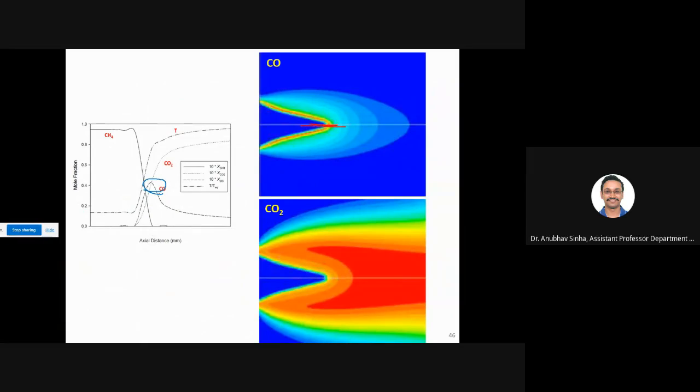Fine. So CO is getting a peak somewhere. So this is that peak, red. अगर तुम CO का plot करोगे, तो this is 0. यहाँ आगे जाके भी 0 हो गया है. Right? यहाँ पे थोड़ा सा CO बना है, which is a peak. What we see here. Okay, we see that peak. ये जो peak है, this is the red line. This is that peak. And then it is coming down.